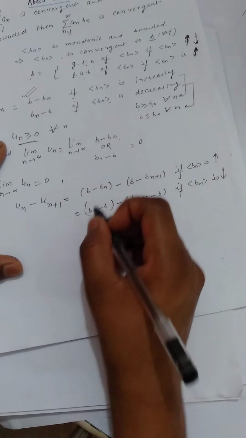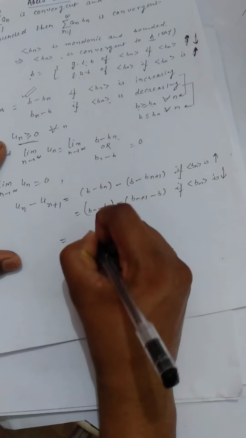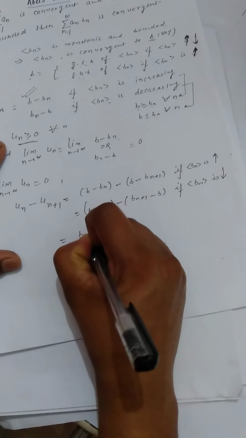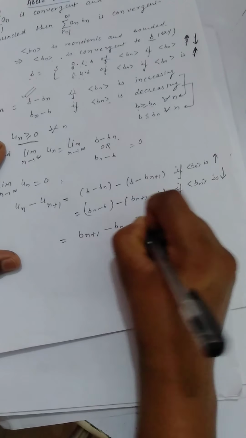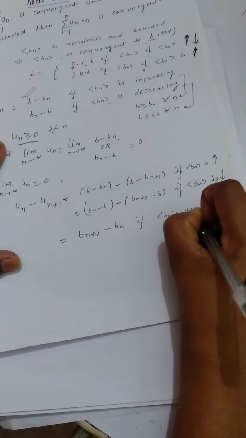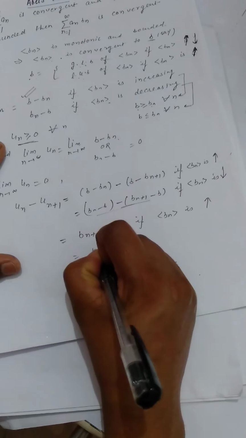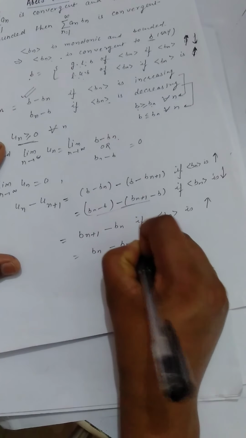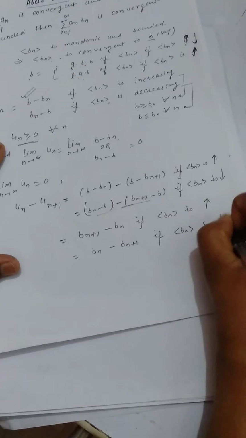So in both of the cases, what do we get? un minus un plus 1 is bn plus 1 minus bn if bn is increasing, and bn minus bn plus 1 if bn is decreasing.